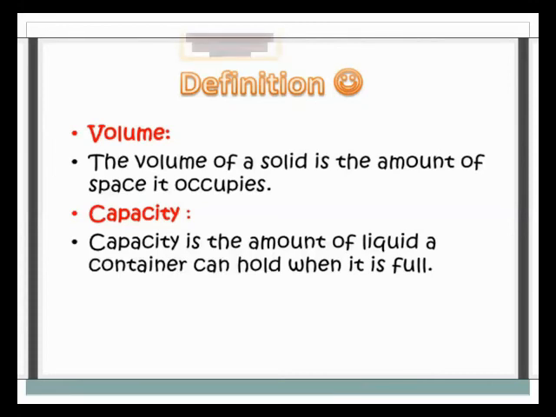For example, we will take different containers like a glass, jug, or any beaker. We will put an amount of liquid into the container. The amount of liquid a container can hold is called the capacity. Okay.